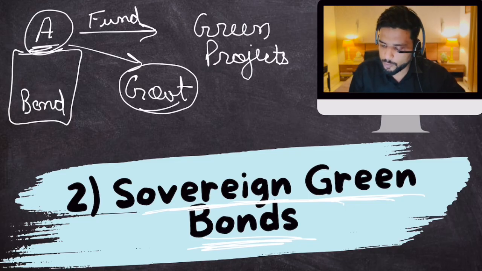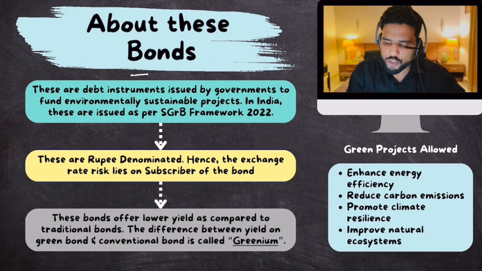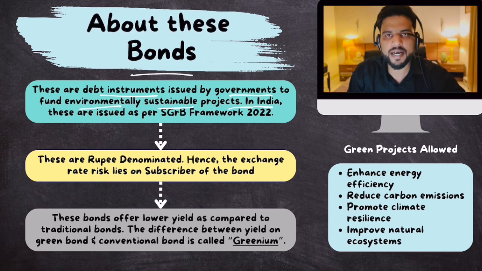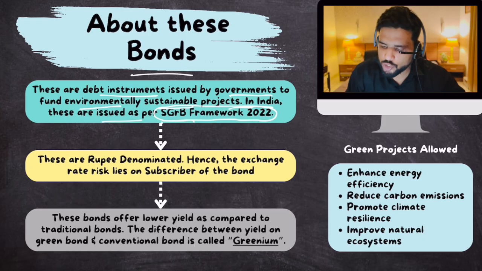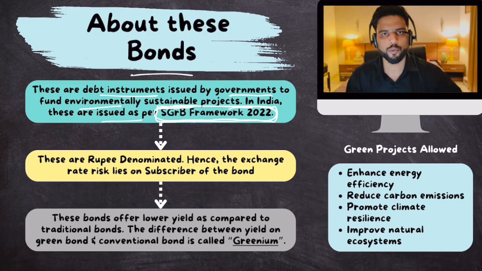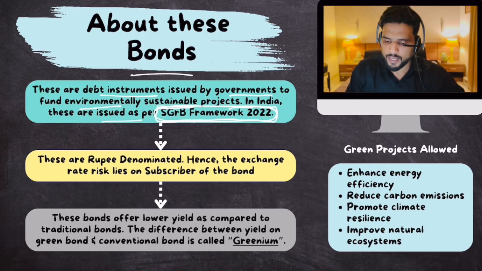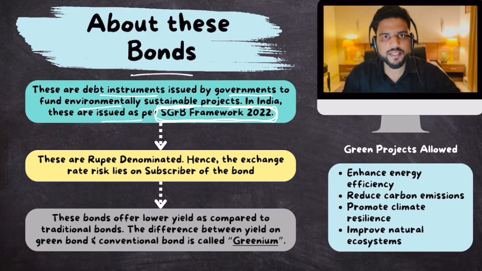So let's talk about these bonds. Okay, I have explained everything. So, what are sovereign green bonds? These are debt instruments issued by governments to fund environmentally sustainable projects. In India, these are issued as per Sovereign Green Bonds Framework 2022. Just remember this. All the rules and regulations with respect to sovereign green bonds are mentioned in this SGrB framework of 2022. Okay? Now remember, foreigners can buy these sovereign green bonds from India.